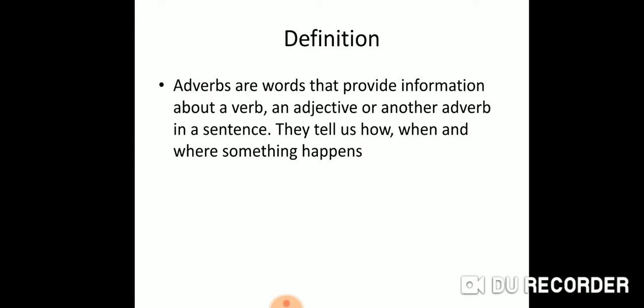So they are the clue givers. They tell us where it is happening, how it is happening, and when it happens. So that is the role of an adverb. And an adverb cannot function independently. It is totally dependent on a verb, adjective, or another adverb in a sentence.